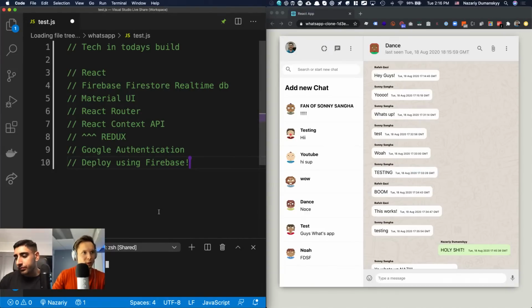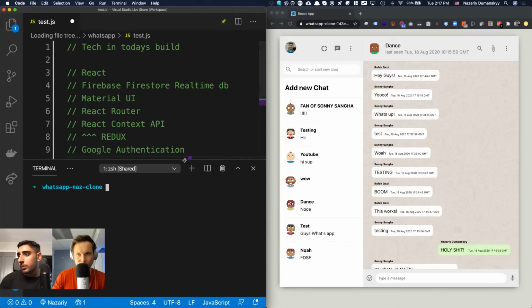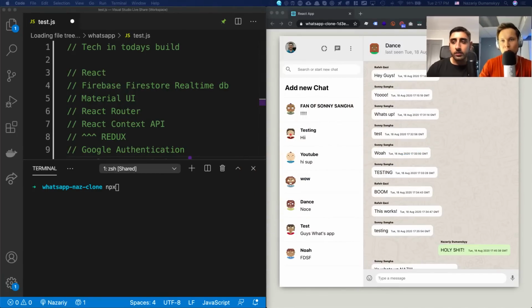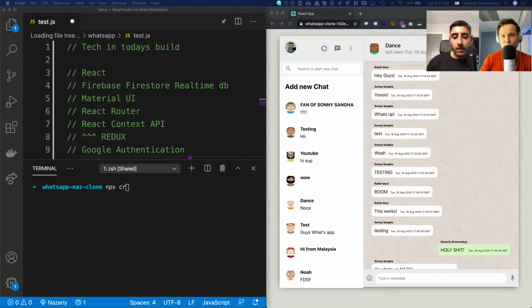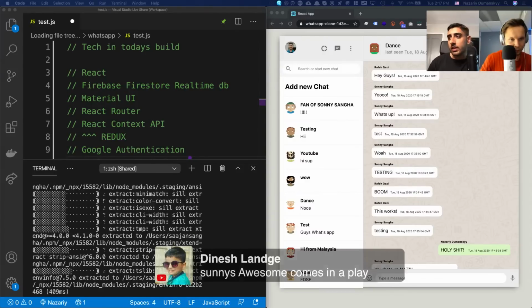Gotcha. What I'm going to do is say npx create-react-app, and then the name of the app. So whatsapp-clone, right? And what this will do is make all of the starter template stuff for us inside of the app.